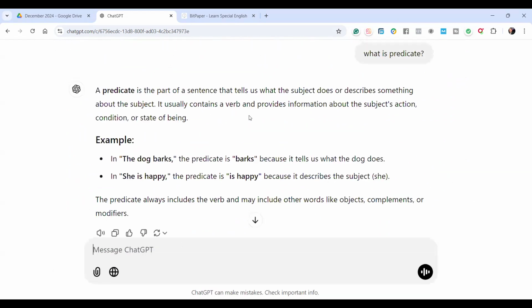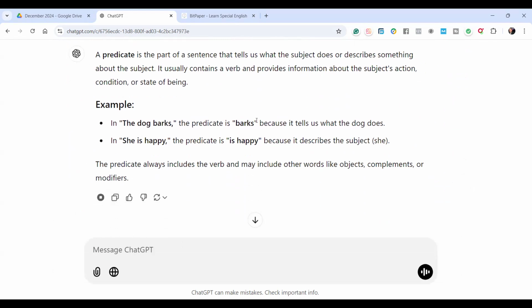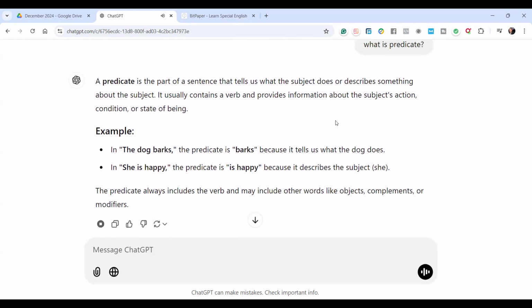A predicate is what completes the sentence, or what completes the meaning. Let's listen. A predicate is the part of a sentence that tells us what the subject does or describes something about the subject. It usually contains a verb and provides information about the subject's action, condition, or state of being. Example: in "The dog barks," the predicate is barks because it tells us what the dog does.